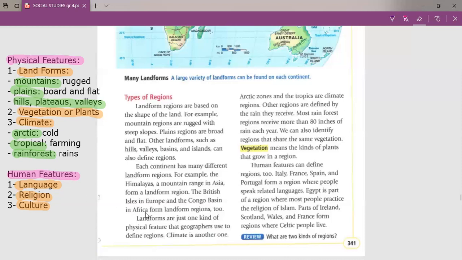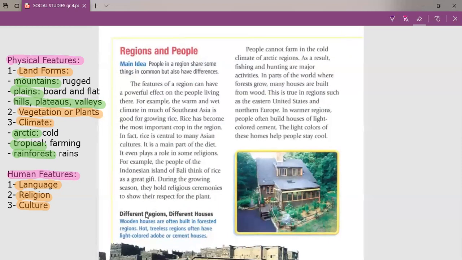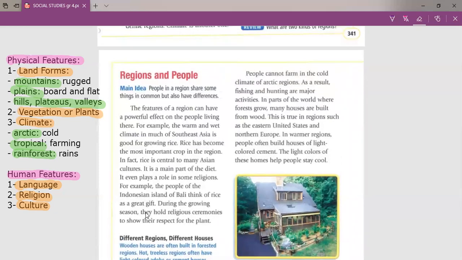Sometimes, guys, let's move to the next one. Here is sometimes we could find that the feature of any region can affect the culture of the region. Again, sometimes we find that one physical feature affects the culture of the region.